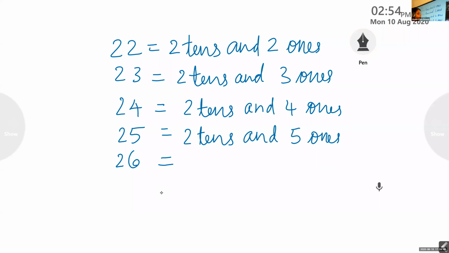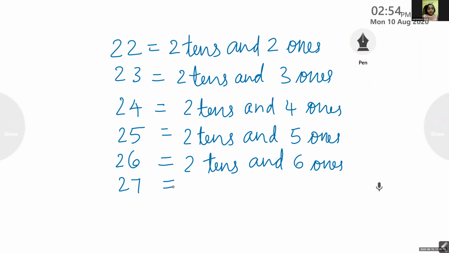Okay. Hala, what about the 26? How many tens and how many ones? 2 tens, 6 ones. Good. Next we have 27. Lakshana, say answer. How many tens and how many ones? 2 tens and 7 ones. Very good.